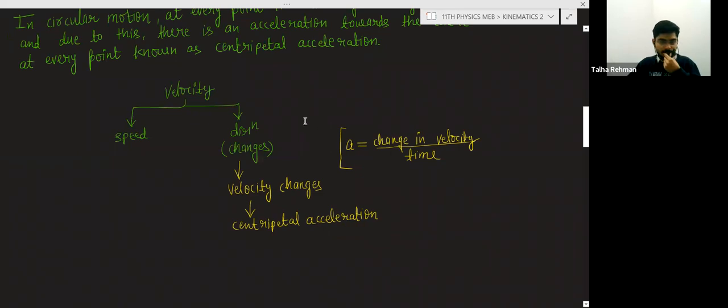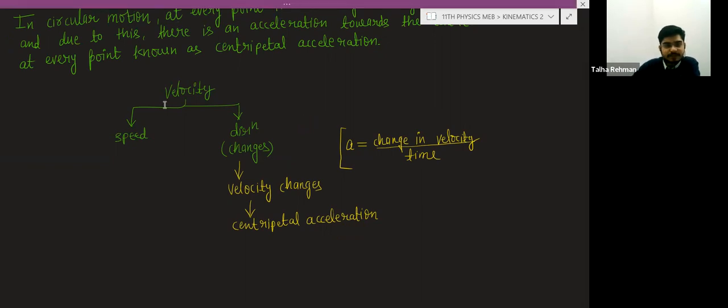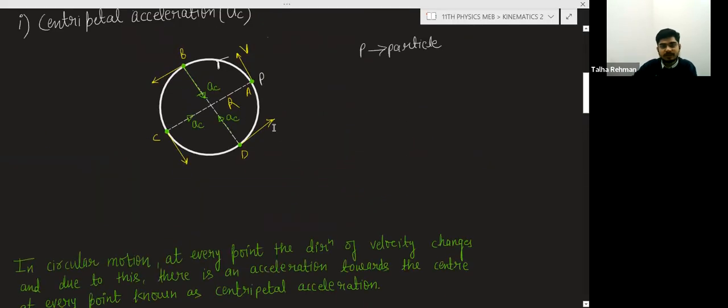Now this centripetal acceleration is given by this. The particle P is moving with a constant speed of v.